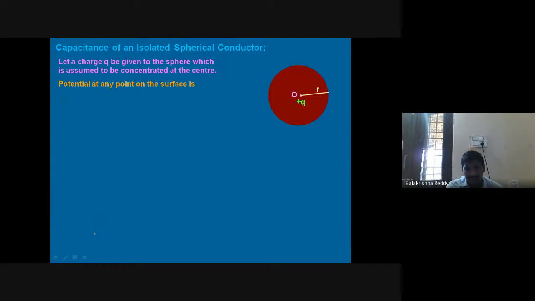Now, since the charge is at the center, what is the potential we have? We know from the potential due to a single point charge we studied earlier, whether you remember or not, V equal to 1 by 4 pi epsilon naught into Q by R. This is constant everywhere on this spherical conductor. If you keep V here or here, it remains the same value, that is this only.